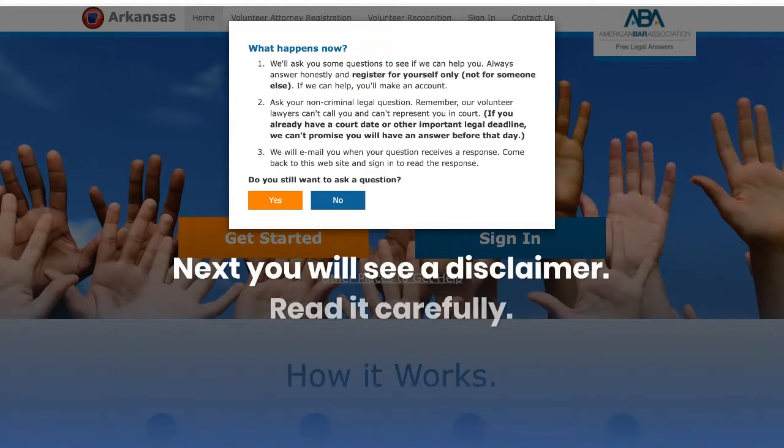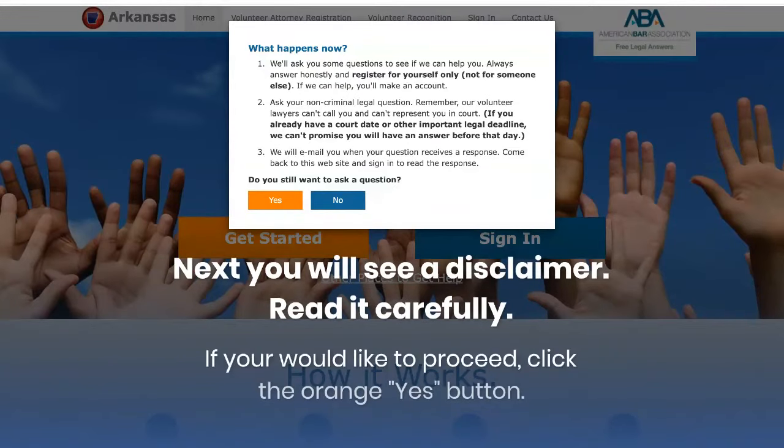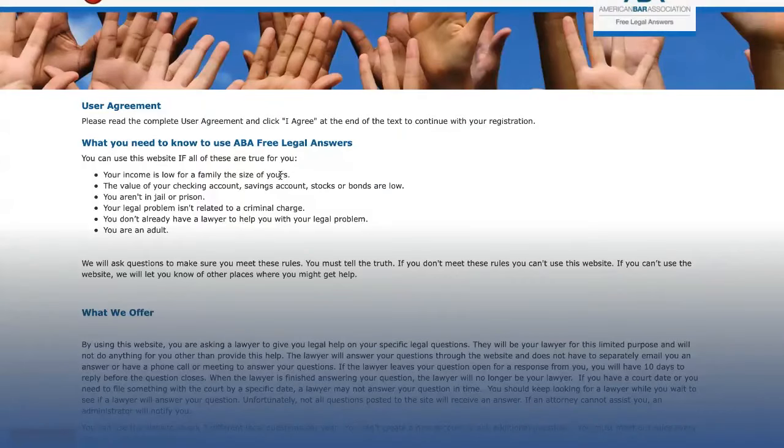You will then see a disclaimer pop up. Read it carefully. You can only create a Free Legal Answers account for yourself. We cannot promise that you will get a response by any certain date, even if you already have a court date. Once an attorney responds to your question, you will get an email notification. You will have to sign back in to check your response. If you agree, click the orange Yes button.